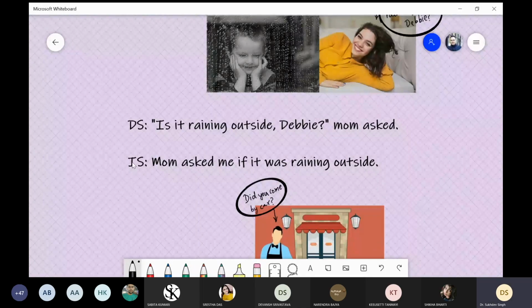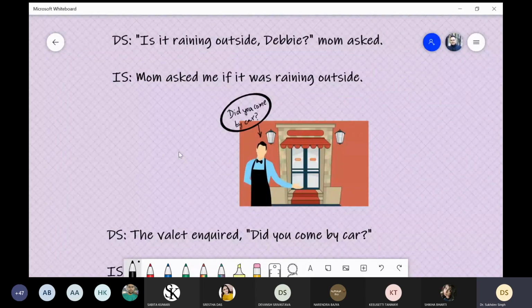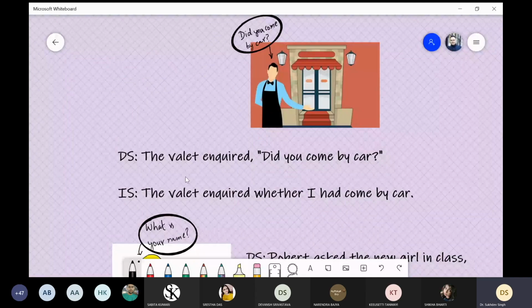Now next is a dialogue by a valet, a person who stands outside the gate of a restaurant and welcomes the guests, and if the guests have a car, the valet takes the keys and parks it. So the valet is asking the customers, did you come by car? It is sort of an inquiry, that's why we have imagined it as inquire. In direct speech, we will start with The valet inquired and then comma, then inverted comma start. Did you come by car? And then the question mark. After that, we will close the inverted commas.